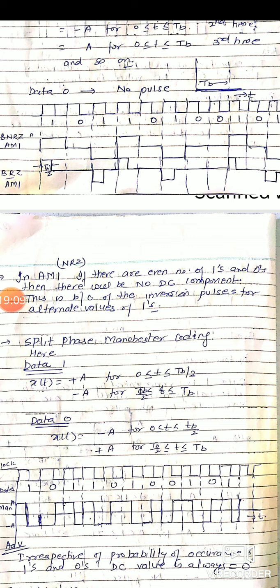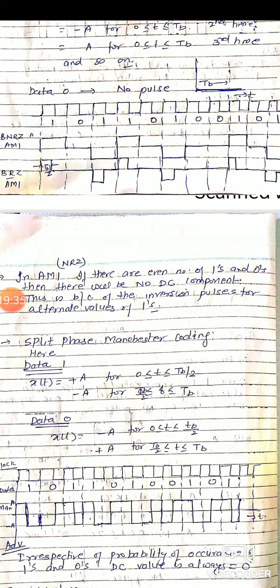Similarly, data 0 is represented by a pulse of magnitude minus A for the first half cycle, and then with magnitude plus A for the next half cycle. Means data 1 is represented by plus A, minus A for the first half cycle and second half cycle. Data 0 is represented by minus A, plus A for the first half cycle and second half cycle respectively.